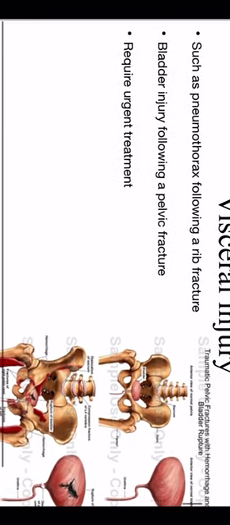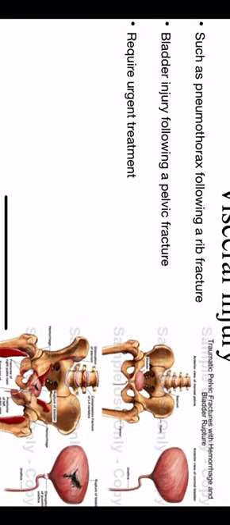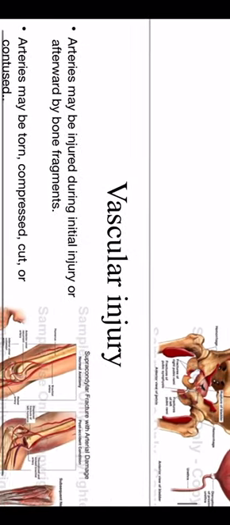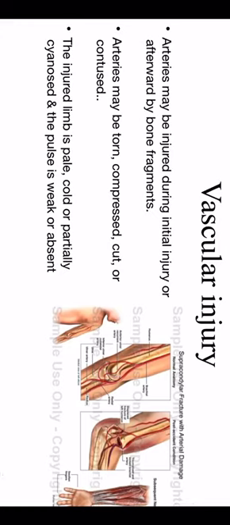You know, the rib, including the lungs and the pleura, any fracture may cause trauma to the pleura, and the bladder within the pelvis. Okay. Vascular injury. Arteries may be injured during the initial injury or afterward by the bone fragment itself or during the surgical procedure. Arteries may be torn, compressed, cut or contused. Many types of injury. Sometimes it is contusion, sometimes a complete cut, and sometimes a sac forms, which is a false aneurysm.